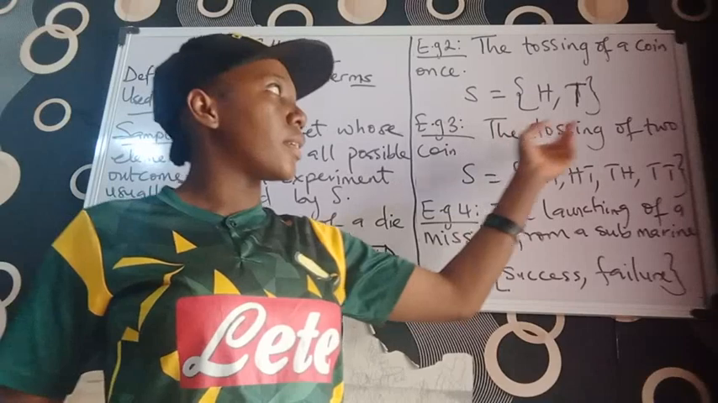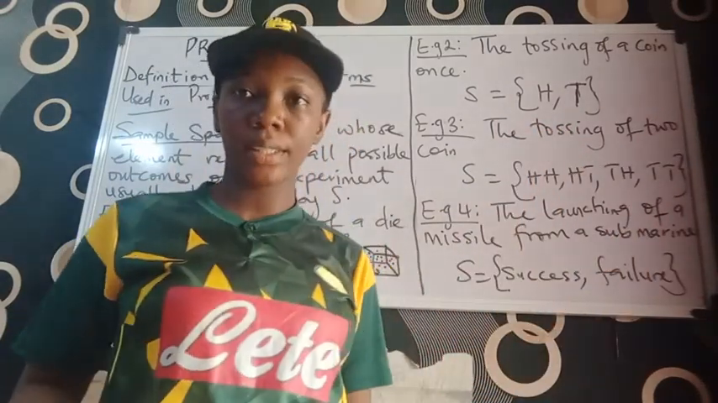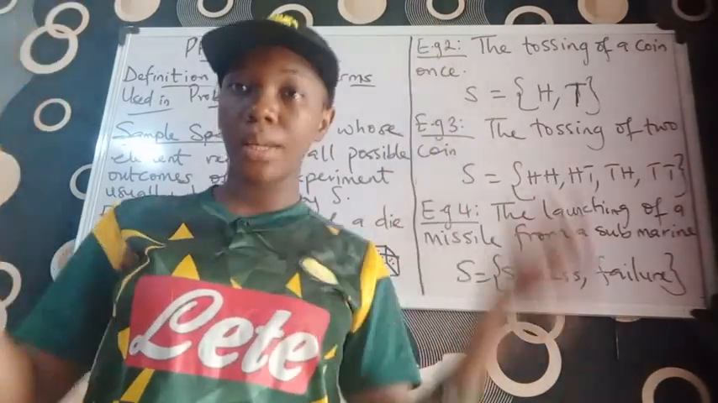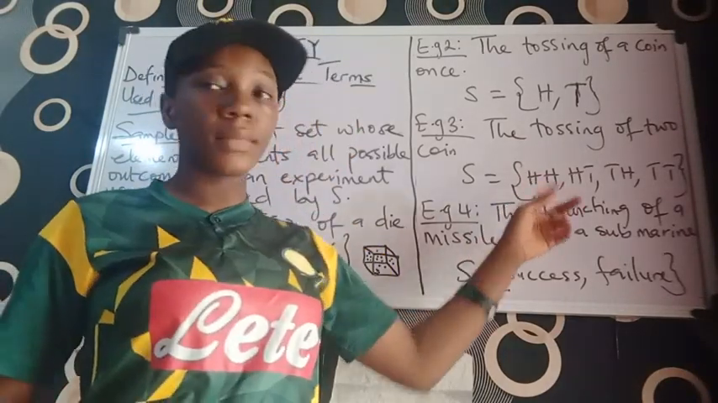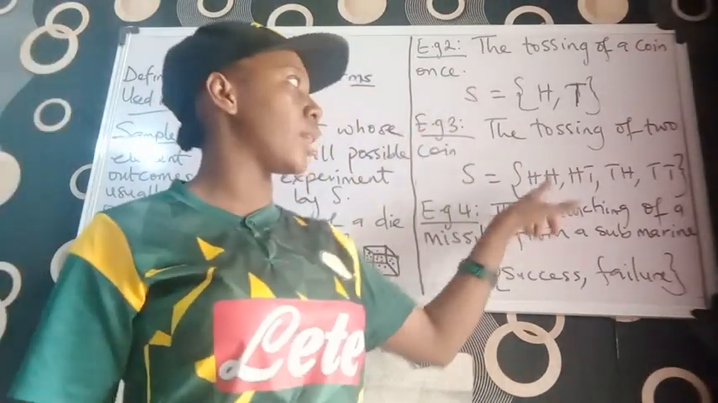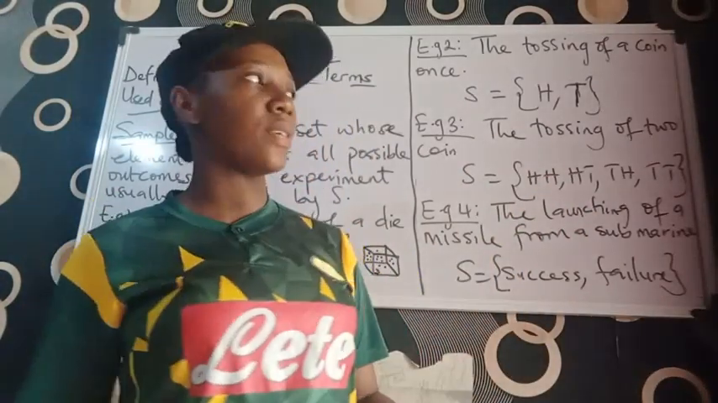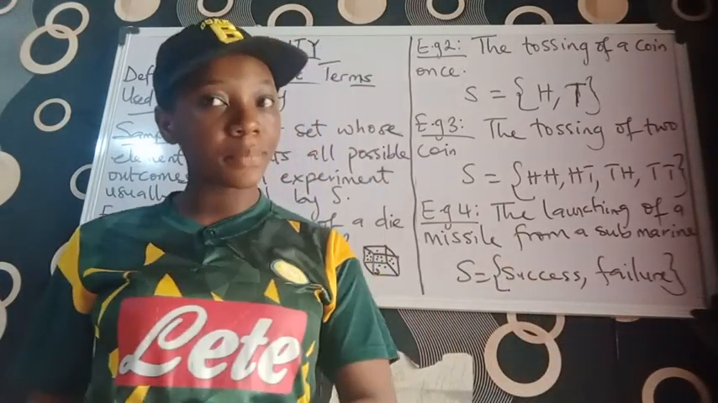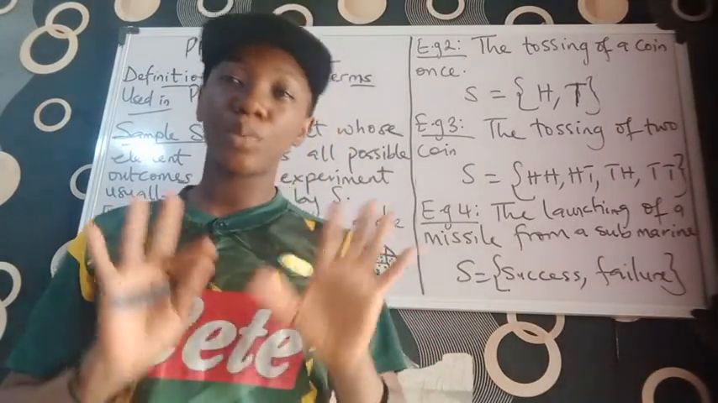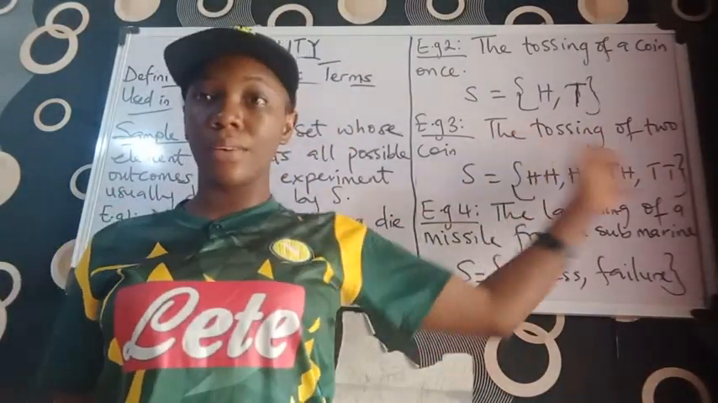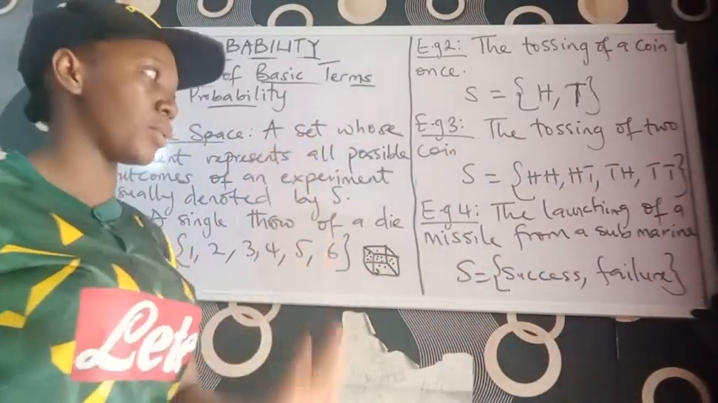The third example is the tossing of 2 coins. You can toss 2 coins at the same time and it will land and give you a head and a head. You toss 2 coins again, it can give you a head and a tail. You can toss 2 coins again, it will give you a tail and a head. And you can toss it again to give you tail, tail. So these are the experiments being carried out, and these are their outcomes according to this definition of sample space.